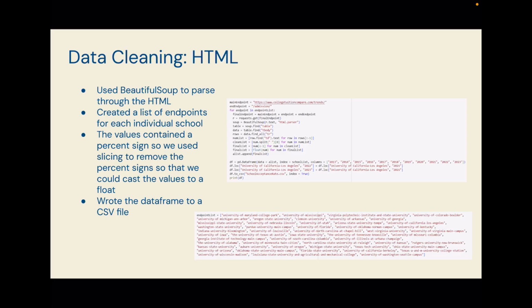To clean our HTML data set, we used Beautiful Soup to parse through the HTML, which includes using the .find and .findAll methods. I then created a list of endpoints for each individual school and iterated through this list, finding the admission rates for each school over the past 10 years and added this to a data frame. These values contained a percent sign, so I used slicing to remove the percent sign so that we could cast these values to a float and then compare them. And then we wrote the data frame to a CSV file.